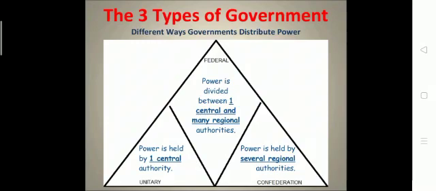In a unitary government, only one person takes all the decisions. That authority alone solves all the matters. Whereas in a confederation, power is held by all the states. All the states, or all the small nations, have their own powers, but they give some special powers for a specific purpose. They appoint one government which takes care of that specific purpose only, not any other purpose.